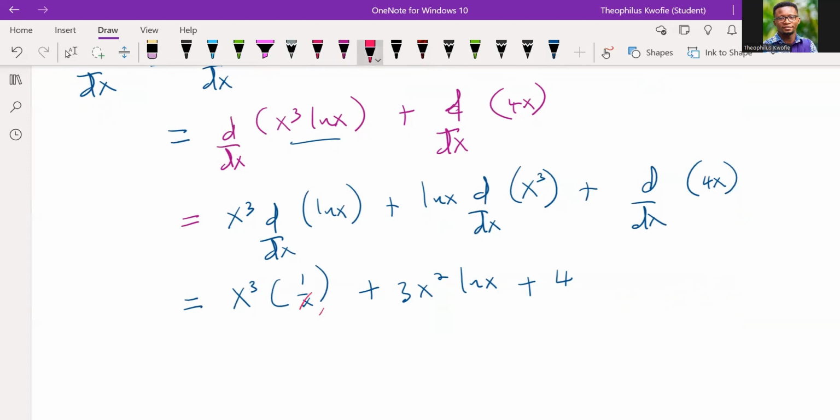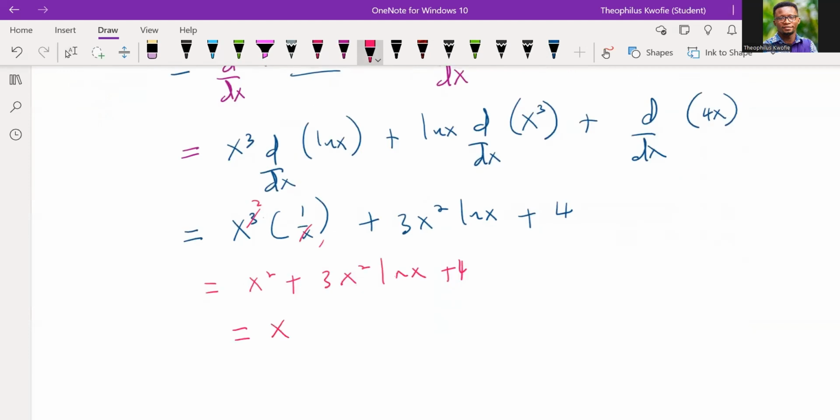And for the final result, this cancels that. Then what do you get? x squared plus 3x squared natural log of x plus 4. You can still go further to do your simplification.